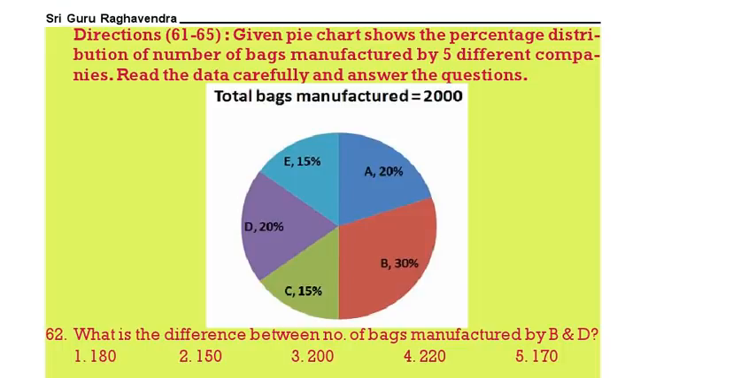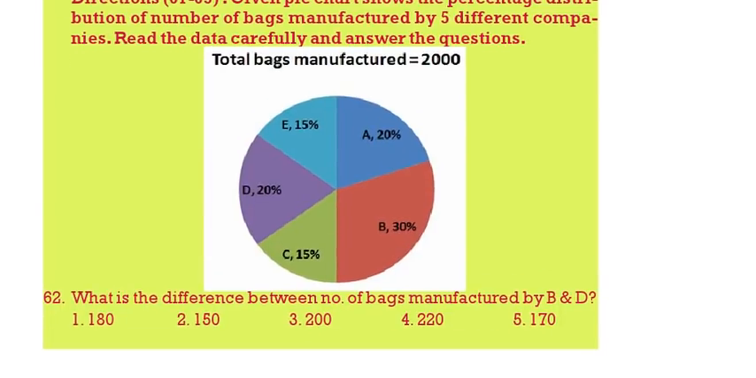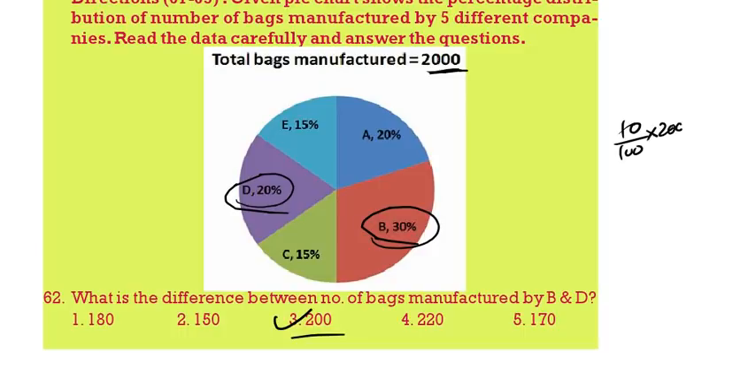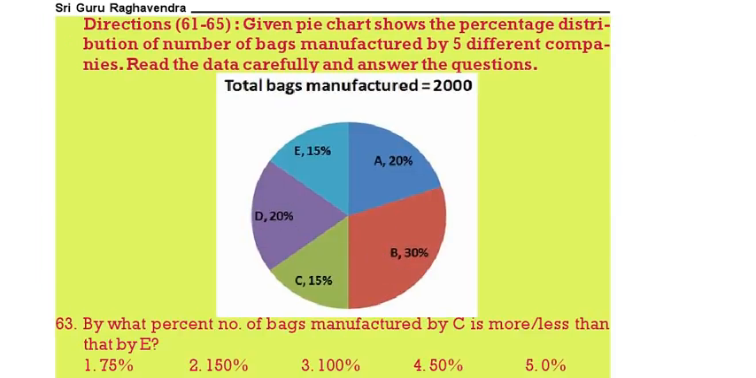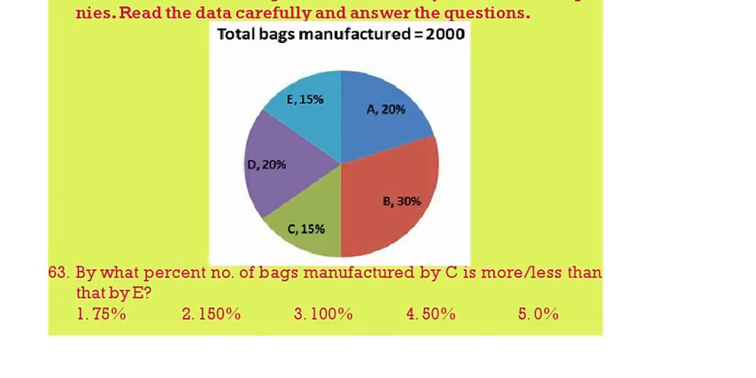Next question. What is the difference between the bags manufactured by B and D? B is 30, whereas D is 20. 10% of 2000, that is equal to how much? 200. Next question. By what percent the number of bags manufactured by C is more or less than E? C is 15, E is 15. There is no difference. So the answer is 0%.